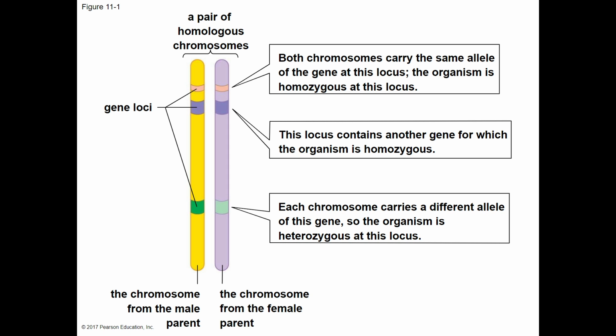So the term homozygous means to have the same allele or same type of gene on a pair of homologous chromosomes you've inherited from your parents. The term heterozygous means to have inherited two different versions of a trait from your parents.